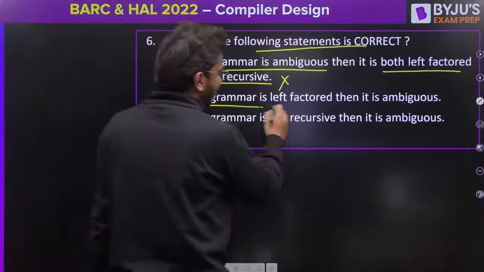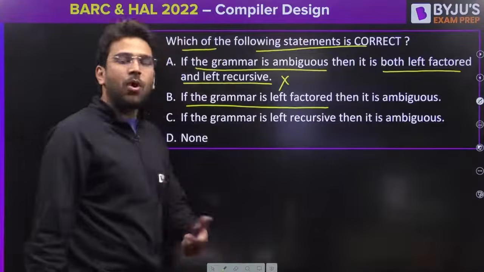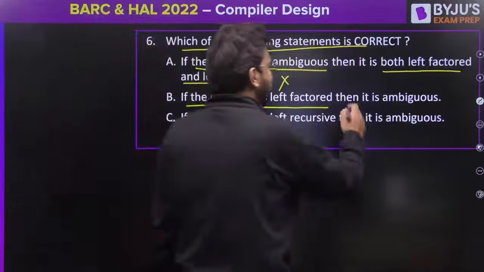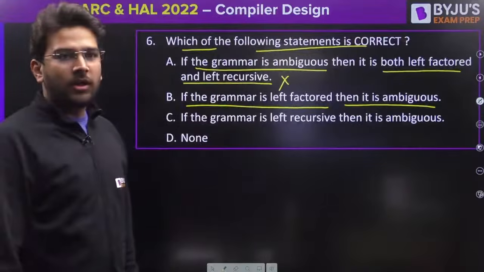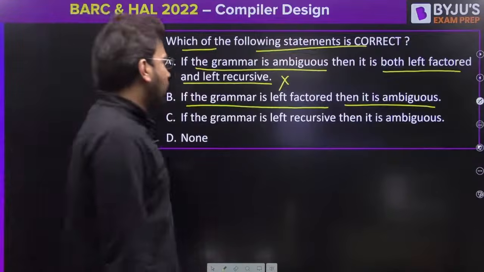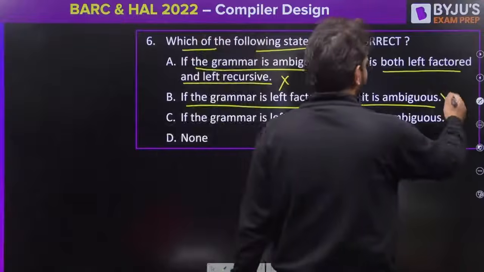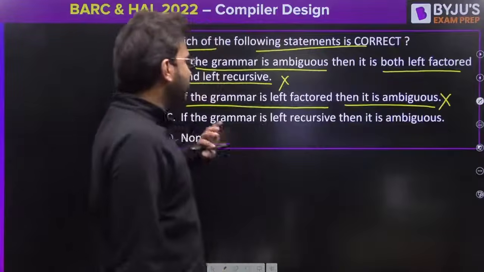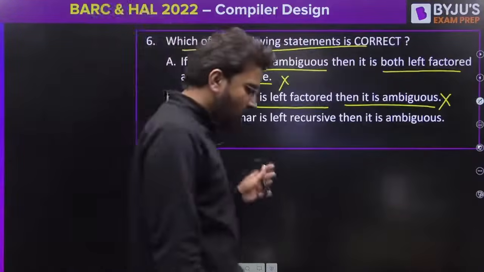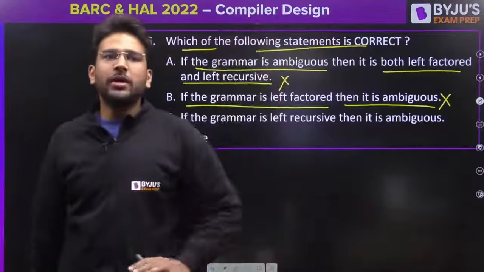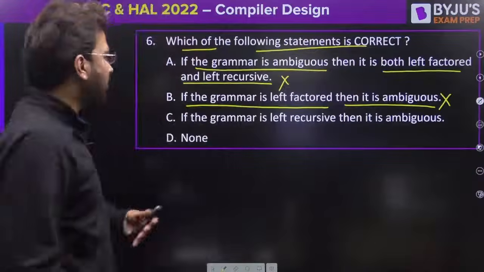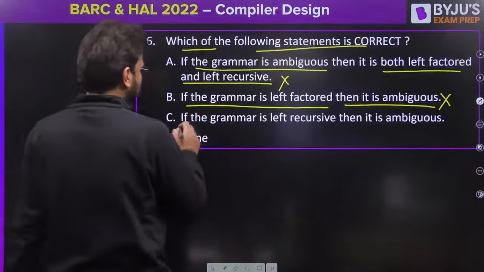If the grammar is left factored, that means there is no common prefix problem, then it is ambiguous. Is it true? No, this is also incorrect. If the grammar is left factored, that means no common prefix problem is there. It is saying it is ambiguous. No, it may or may not be. So option B is also incorrect.